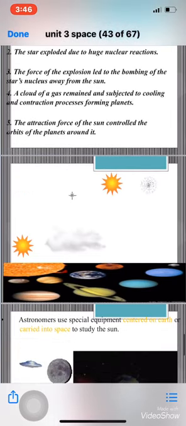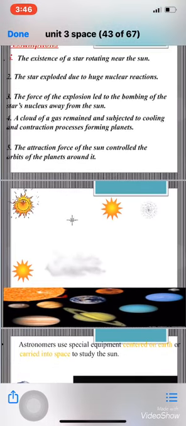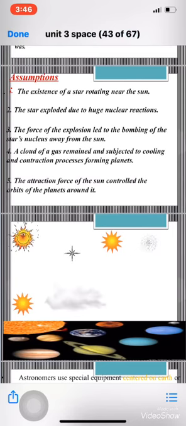Okay? So we have one theory for the origination of the universe, which is the Big Bang theory. One theory only. But we have three theories for the origination of the solar system.